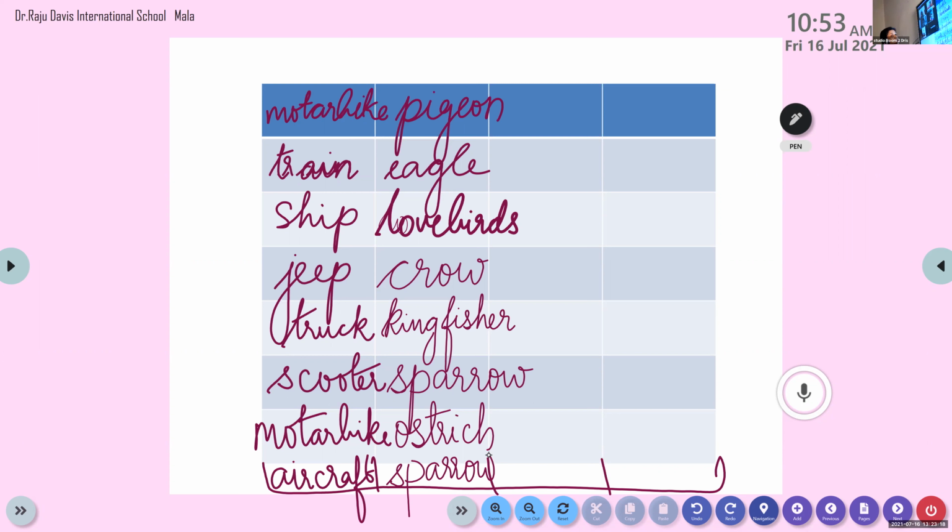So we have learned 10 names of birds and we have learned 10 names of vehicles. Okay. So this exercise helps us to improve our vocabulary, children. After we finish this exercise, we know 40 words as such. All of you, please do write it.